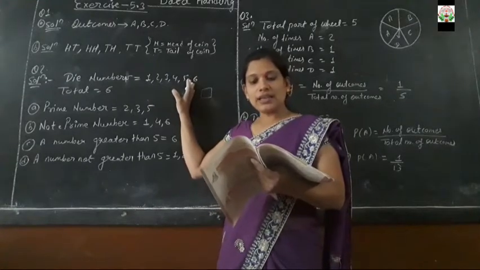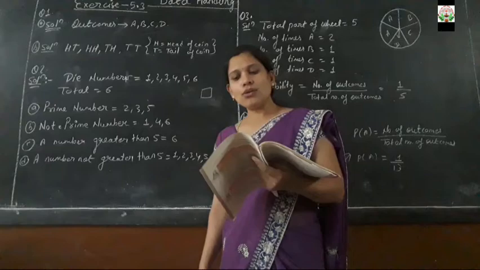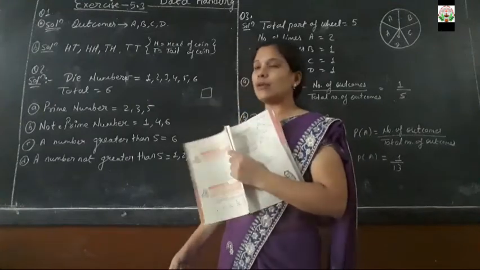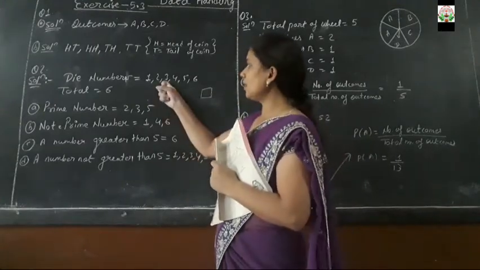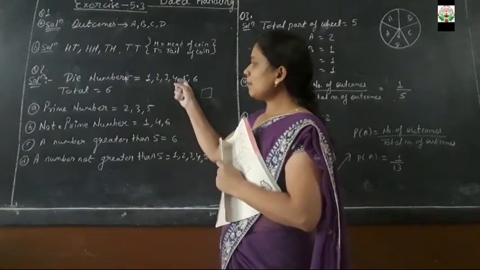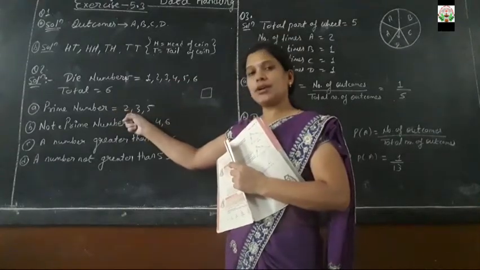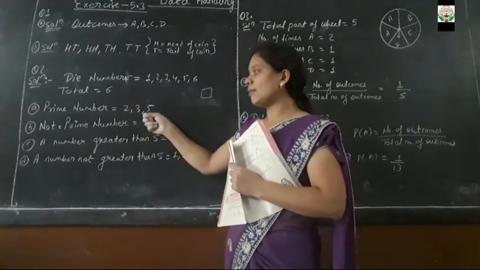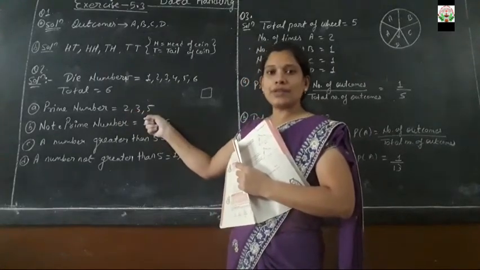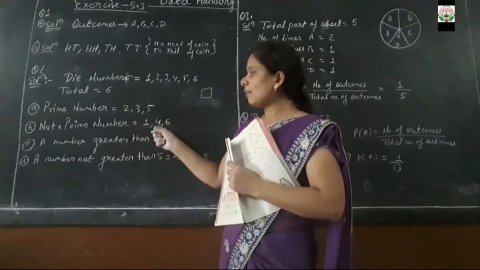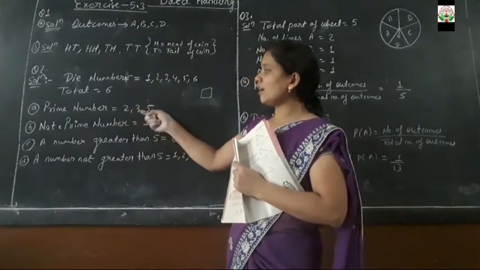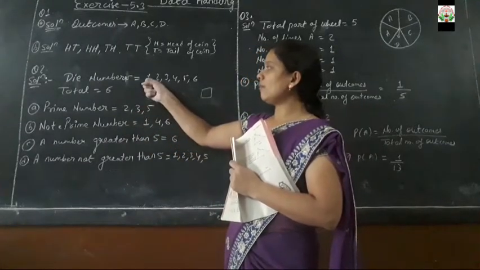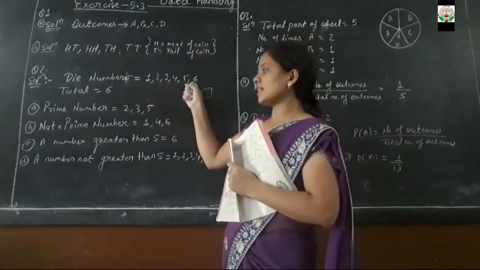Here it is said to list the outcomes of an event of getting a prime number. The prime numbers are 2, 3 and 5. So might be 2 comes one time, 3 comes one time, 5 comes one time. So what is the probability of getting a prime number? That is 2, 3 and 5. Similarly, which are not prime numbers? Leaving 2, 3 and 5, what is left? 1 is left, 4 is left, 6 is left.